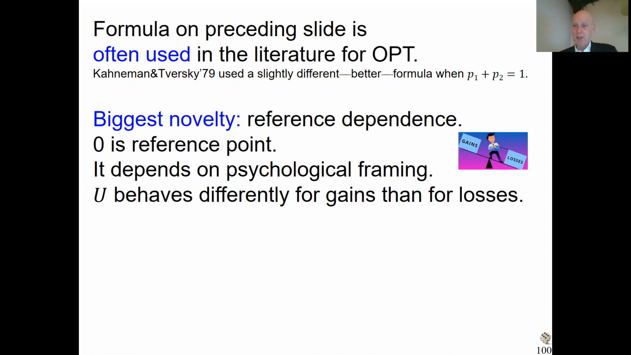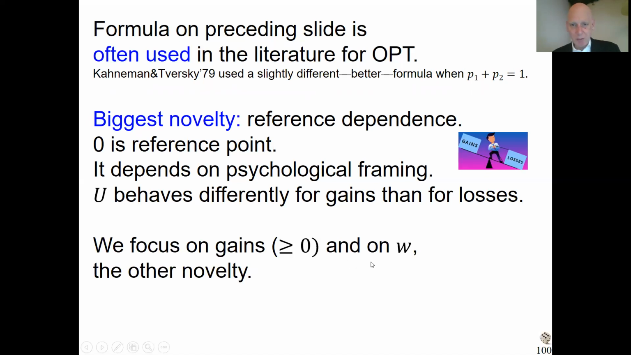And people treat gains quite differently psychologically than losses, so you have to make a big difference there, but classical theories don't do that. And the reference point can move around, bringing all kinds of new phenomena. This was the biggest novelty of prospect theory, but we don't have very much time. This we will not discuss. We will simply assume that there's one fixed reference point, 0, and we will only look at gains, outcomes better than 0. So this interesting aspect, we have no time for it. We only focus on the novelty due to probability weighting.